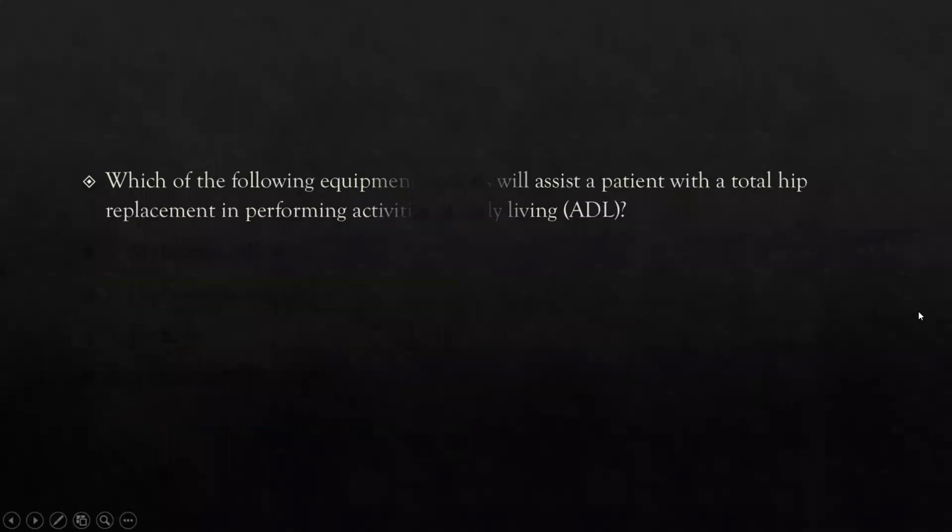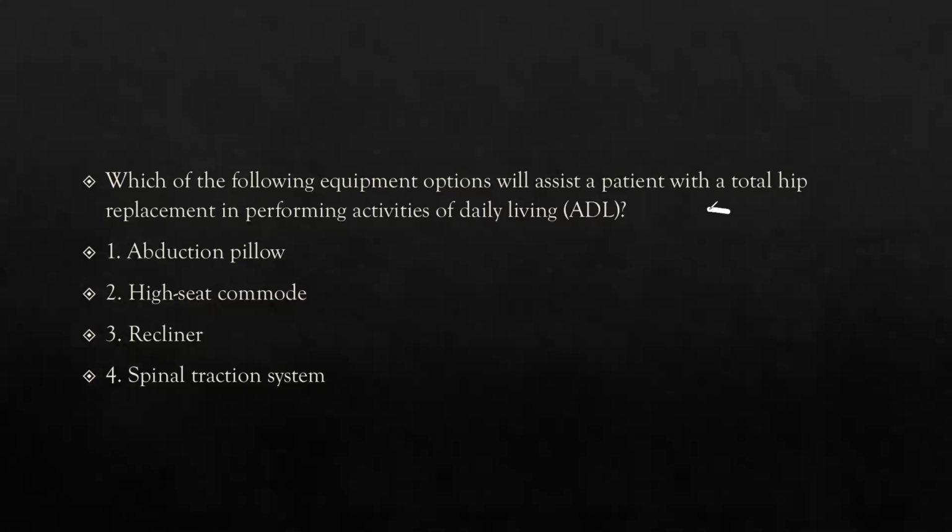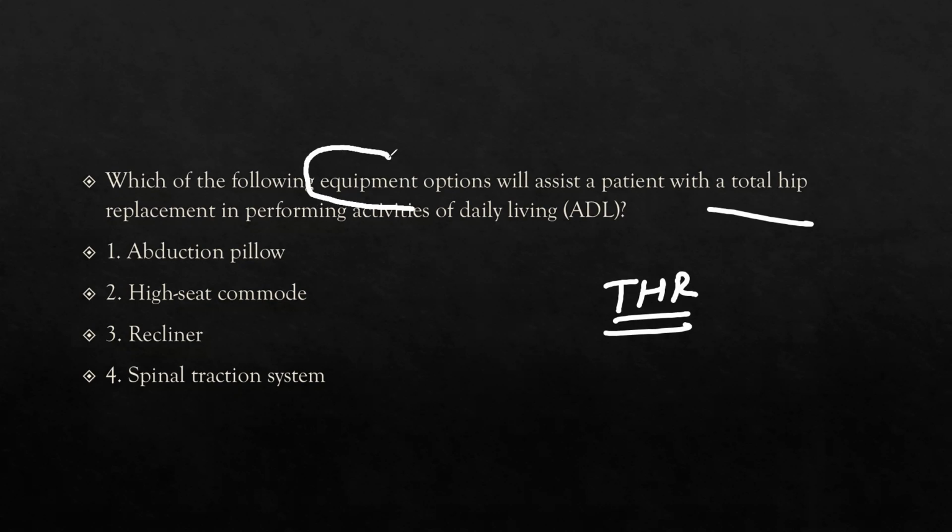Next MCQ. Which of the following equipment options will assist a patient with a total hip replacement in performing ADL, activities of daily living? Option A, abduction pillow. Option B, high seat commode. Then the recliner and spinal traction system. So the condition given is total hip replacement, and we have to find out the equipment in the given options that will assist the patient in daily activities.